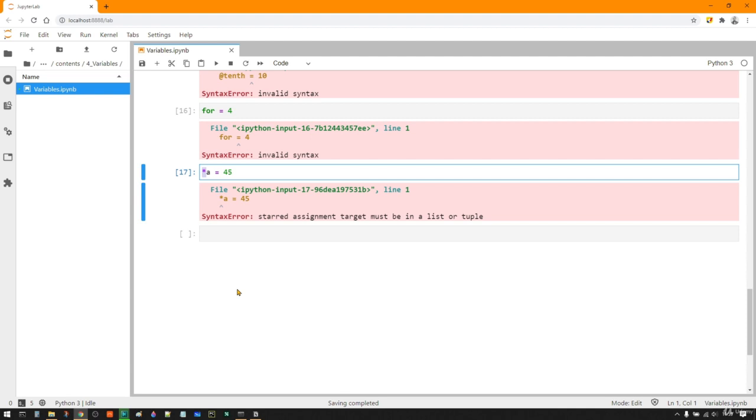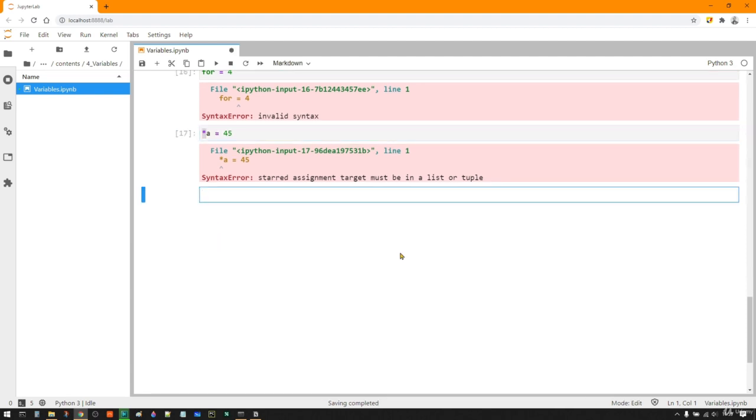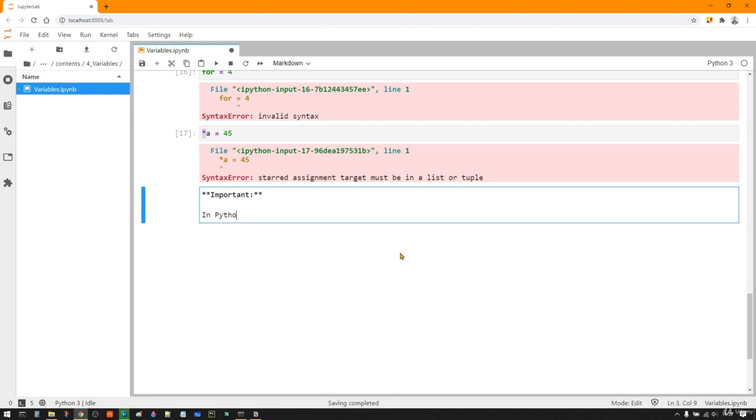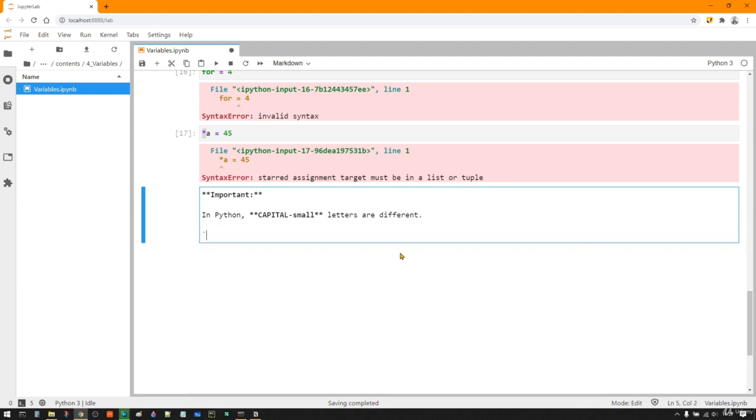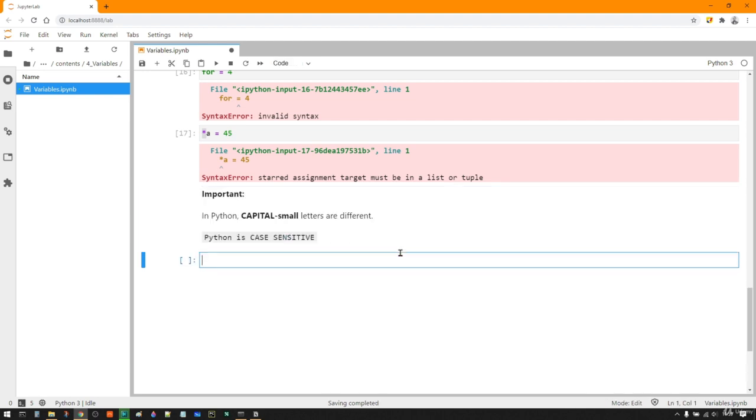Okay, one important thing here, let me write this in a markdown cell. Important: in Python, capital and small letters are not equal. Letters are different. I mean here, Python is case sensitive.